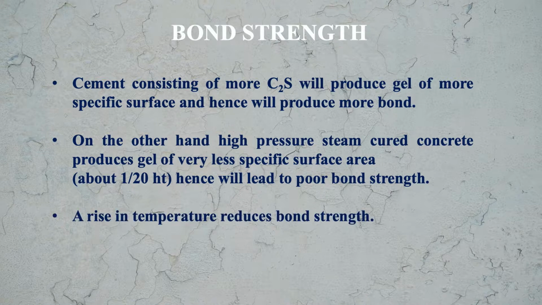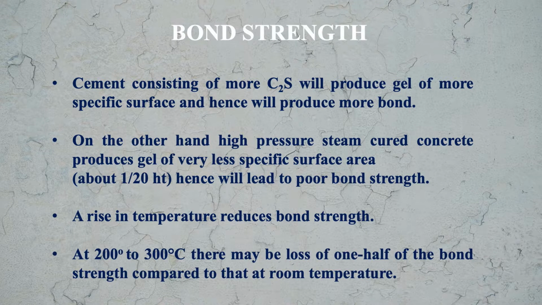A rise in temperature reduces the bond strength. So this is the effect of temperature, that increase in temperature reduces the bond strength. At 200 to 300 degrees centigrade, there may be loss of 1/2 of bond strength compared to that at room temperature. Now let us look at the impact strength of concrete.